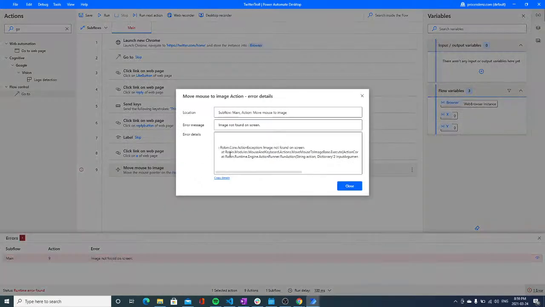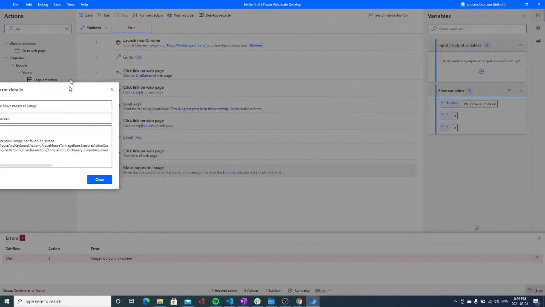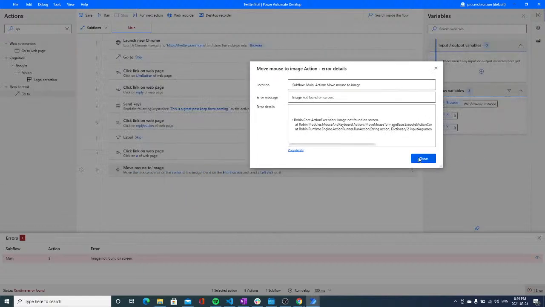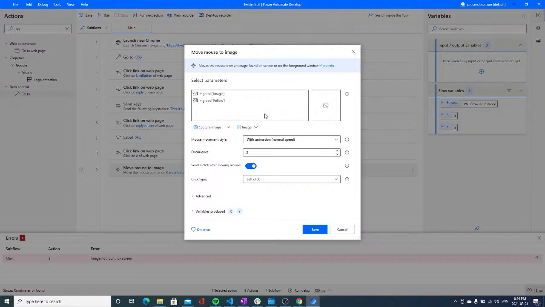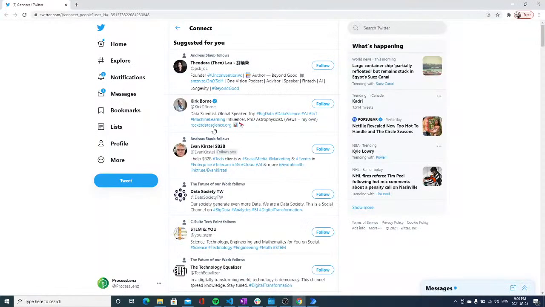Image not found on the screen. Now, are you looking at the right screen, my robot friend? We could create a sample, but no. Let's debug this a little bit further. All right. Well, before I was looking for something a little bit confusing. So all right. That was my mistake.